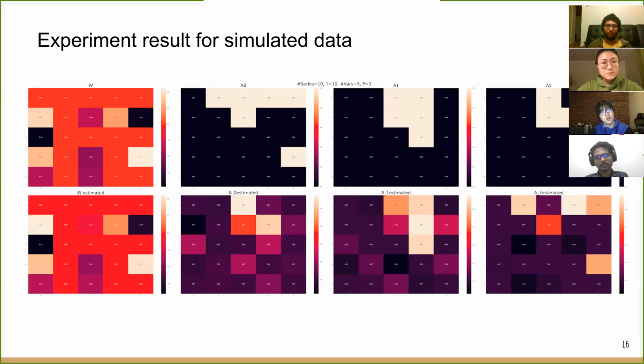As we can see, we have very precise prediction of W and some inter-slice matrices. But for the inter-slice matrix A, we are not 100% correct. Next slide.